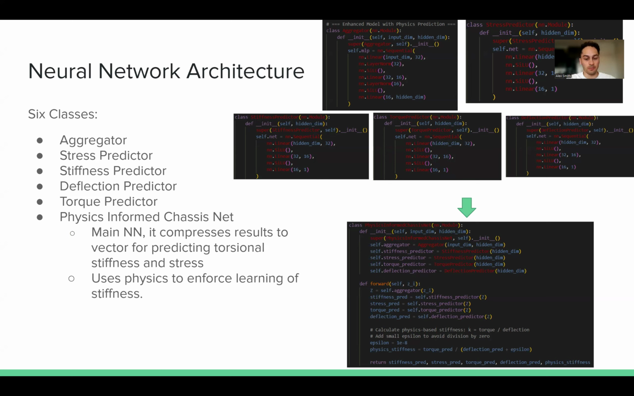So all of these aggregators or predictors are three layer MLPs, and they have a layer width of 32 and 16 for the aggregator, and then layer widths of 64, 32, and 16. All of them use SiLU as the activation function, and so they're able to predict all of the stress. And not only does the network predict it directly from the data, but it also is able to do this using the physics informing for it. So it also learns it indirectly, using penalties if the physics don't match up.